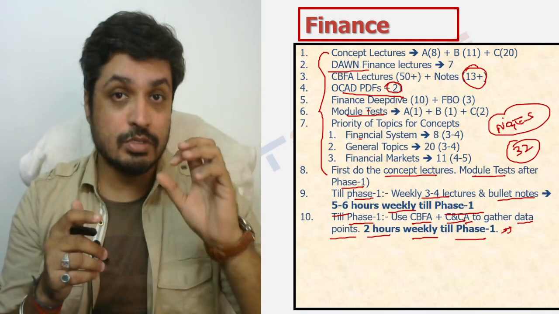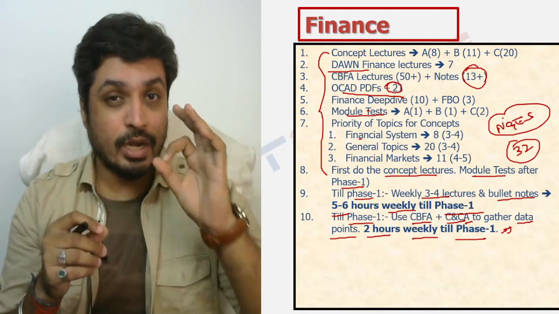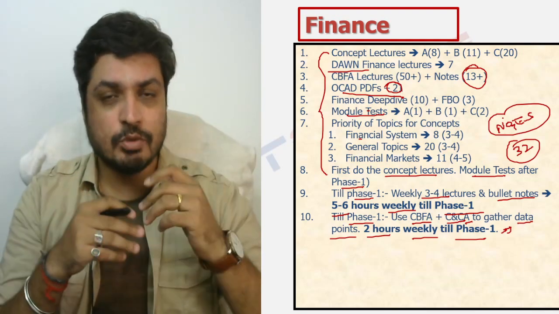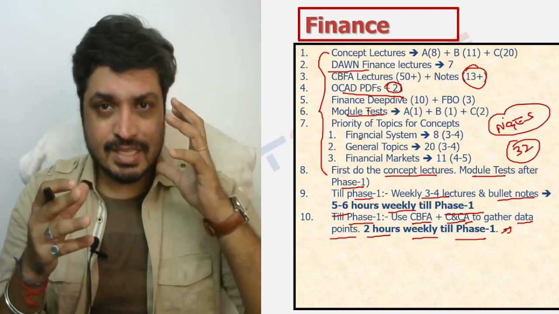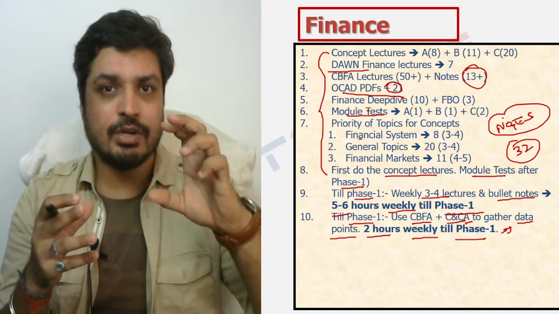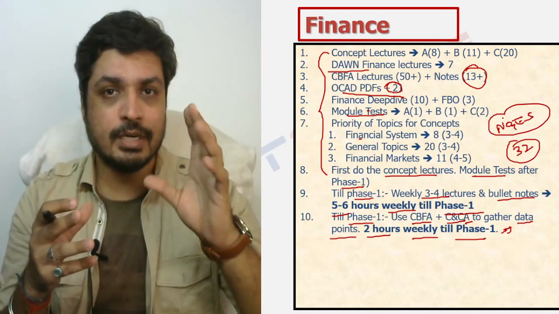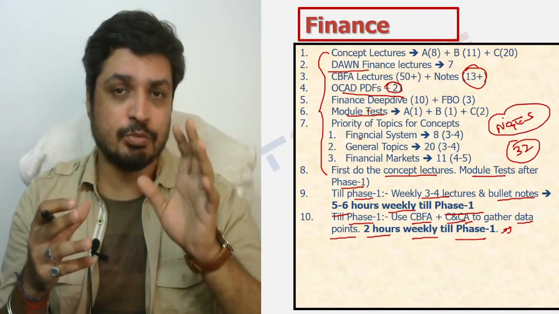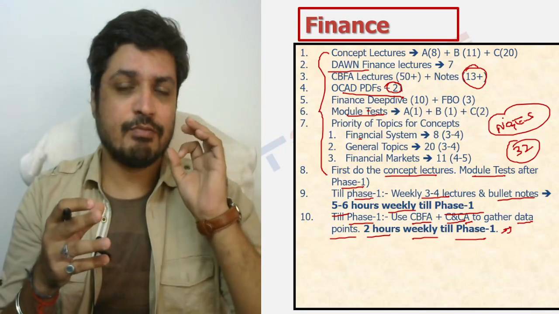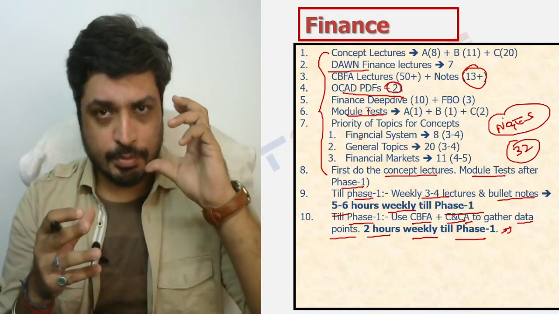Again, when I say concept notes, make very crisp bullet notes wherein you're basically not writing complete sentences because it's just going to waste your time, right? This kind of notes are going to be so crisp that it is possible for you to revise that particular chapter in less than 5 to 10 minutes one day prior to the examination. That has to be the objective, right? So the way you take these notes is very simple. You basically have very short bullet points and that is how you prepare your concept notes.